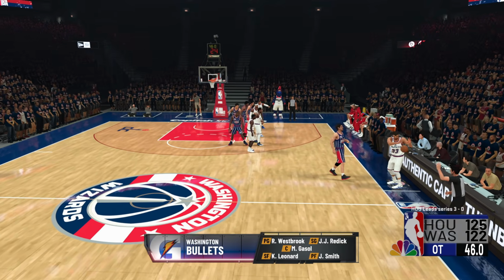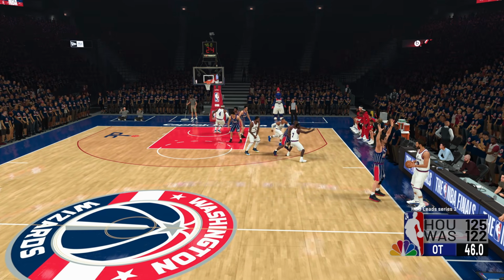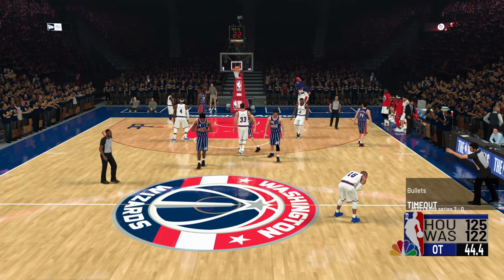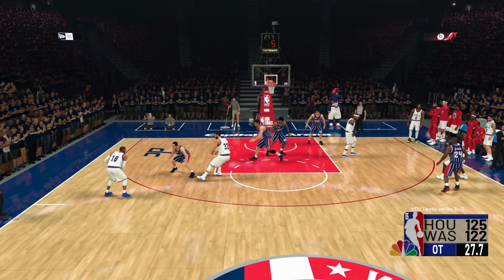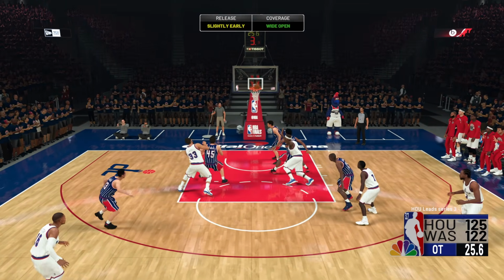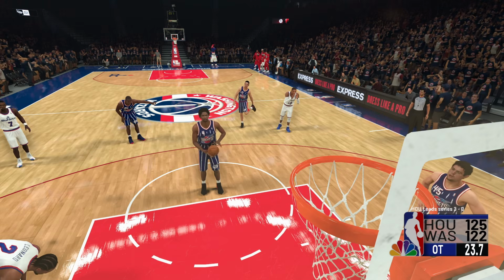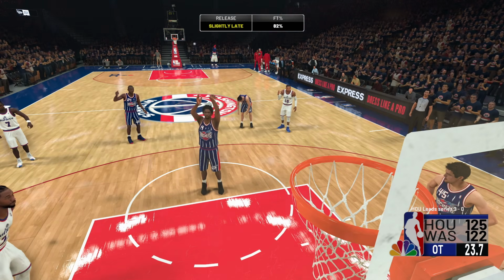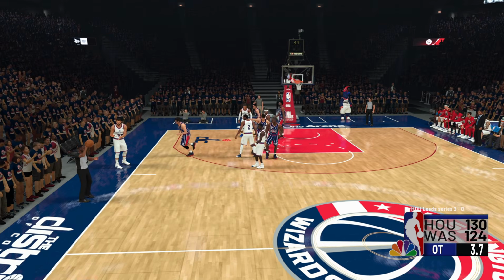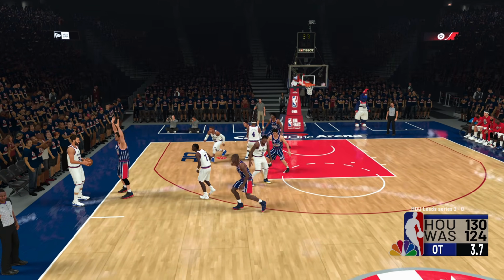I mean, we're up by 3 with 46 seconds left. They have a chance here to tie the game. They just called a timeout for no reason at all. Gordon over to Westbrook. Westbrook has some room. He does not. Okay, there he goes. Westbrook for 3, and he misses. Rebounded by Bosh. All he needs is 1 free throw, and then I'm simcasting a little because I'm not trying to sit here and watch. Okay, yeah, there we go. We're up by 6 with just 4 seconds left in the game.